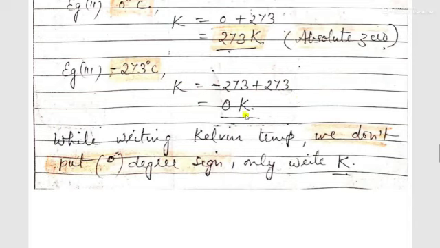Now when we write this Kelvin temperature, you must have seen here I have not put the degree sign. We don't put the degree sign here. We only write Kelvin: K, 0 K, 273 K, 300 K, etc.